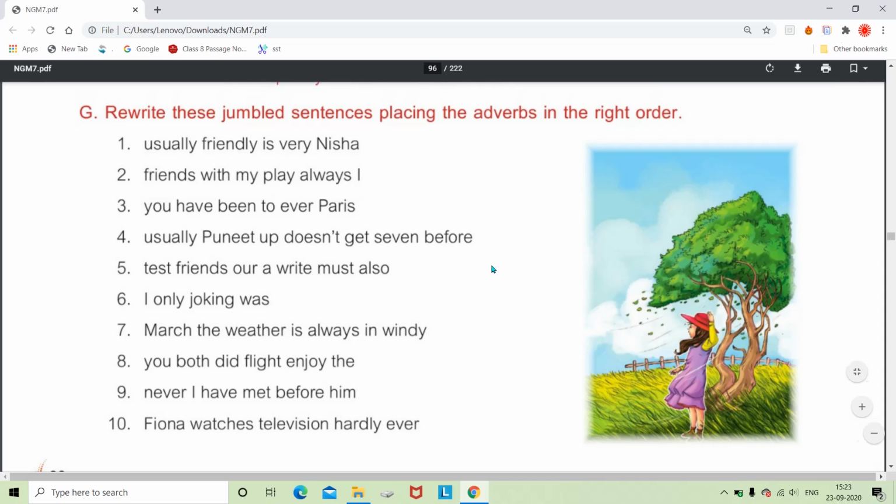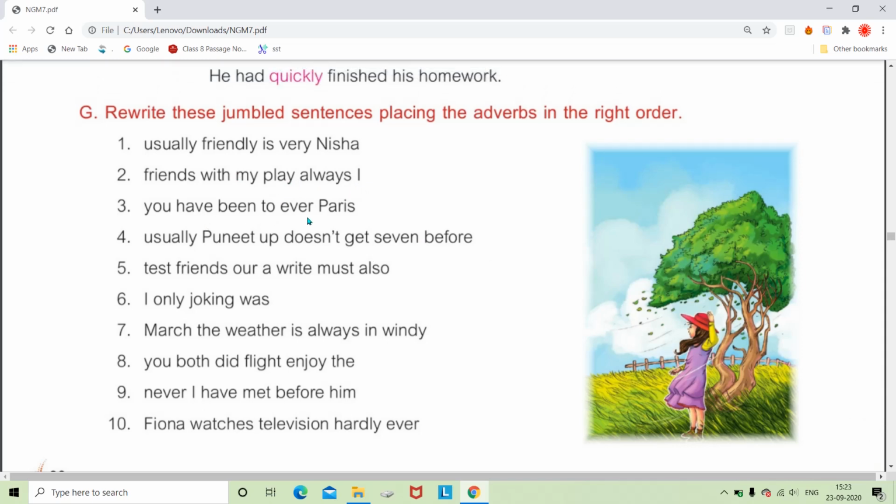Then third is: you have been to ever Paris. Question mark is not given, but still it is an interrogative sentence, so it will start with the verb. Have will be used first, the auxiliary verb, and then we will use the subject, adverb, and then the main verb.